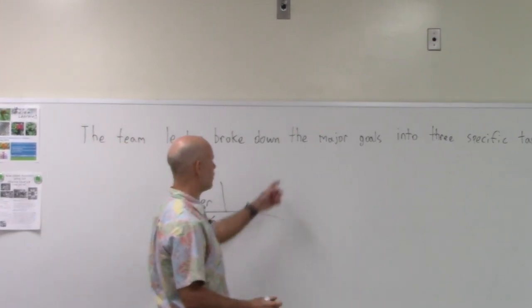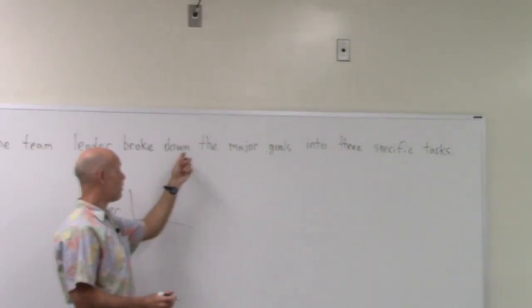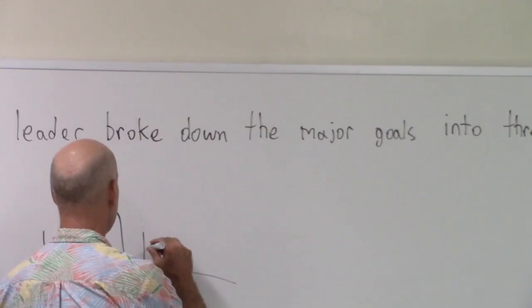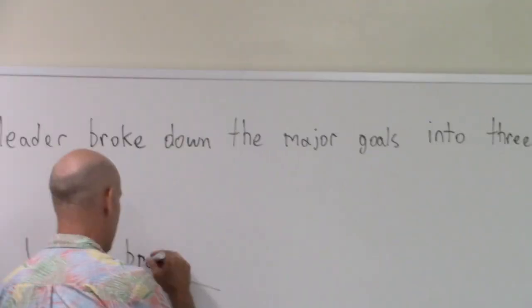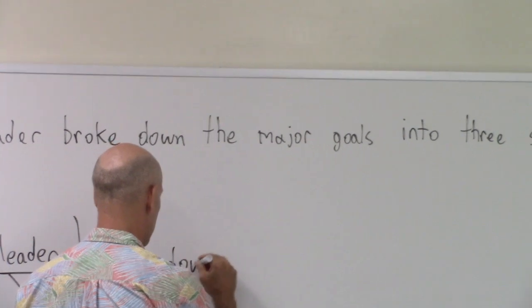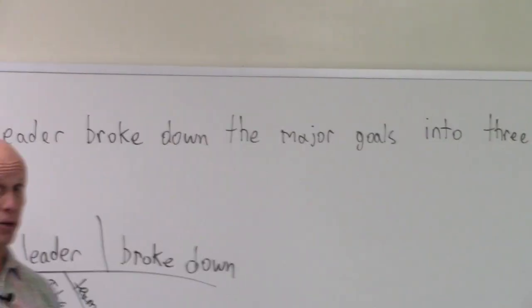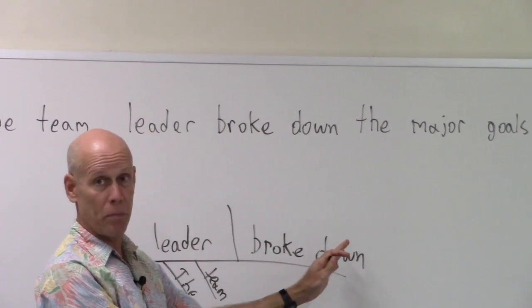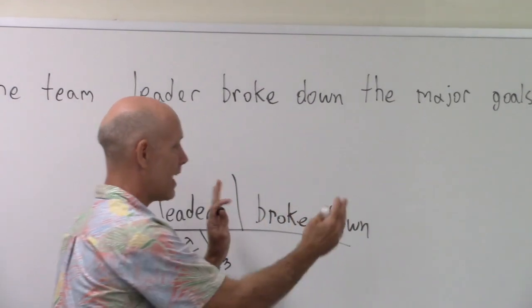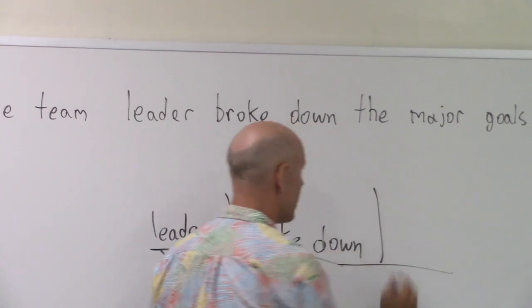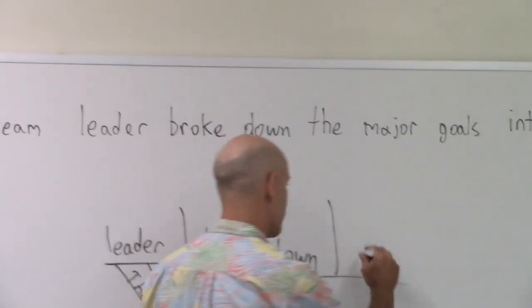All right, now this one's a little tricky, all right? Down, of course, usually looks like a preposition, but didn't he do something? You already said it as you read it out. You wanted to use both of these together. And that's what we call a phrasal verb, a verb that has 2, usually it's a preposition and the verb together is acting like the verb. So he broke down something. What did he break down? He broke down the major goals. The goals, okay.